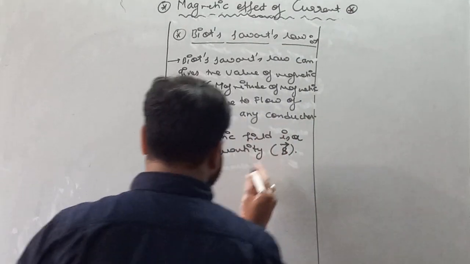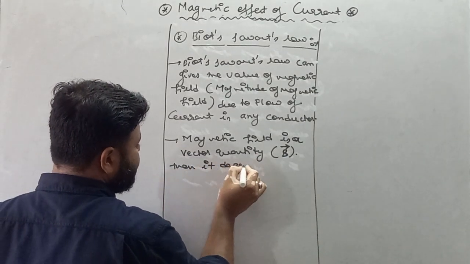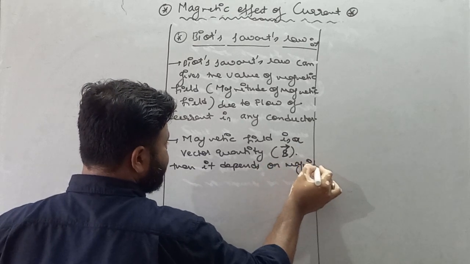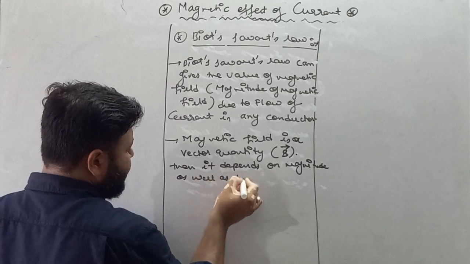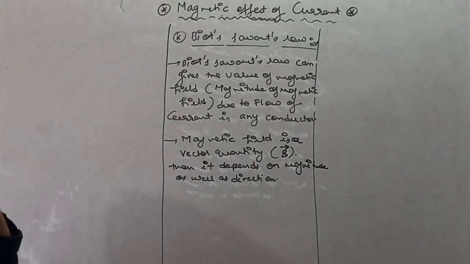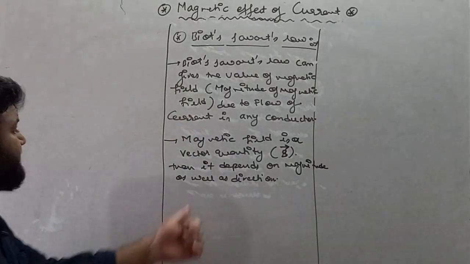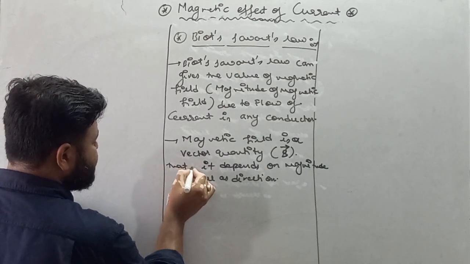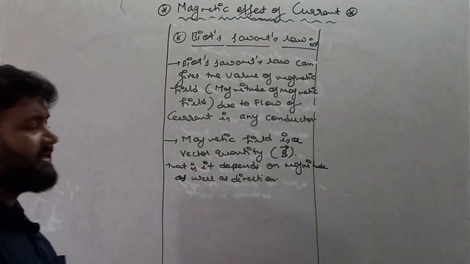So if it is a vector quantity, then it depends on magnitude as well as direction. Remember, magnetic field is a vector quantity, that is, it depends on magnitude as well as direction.